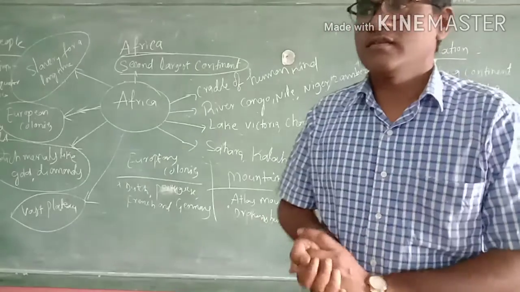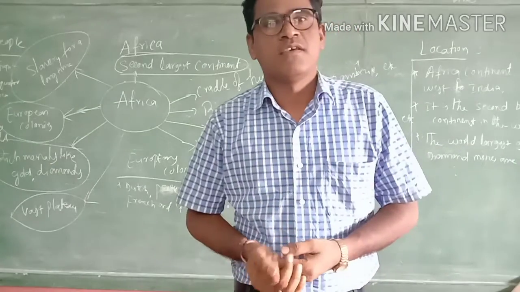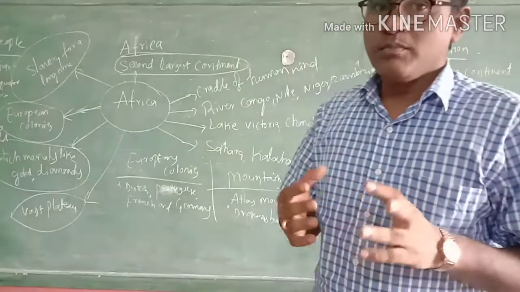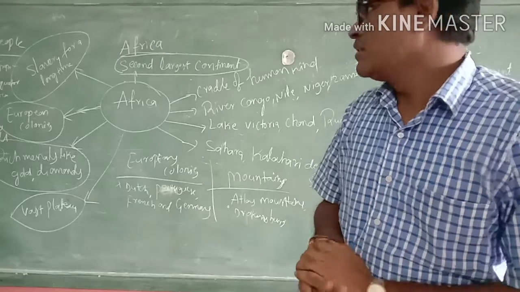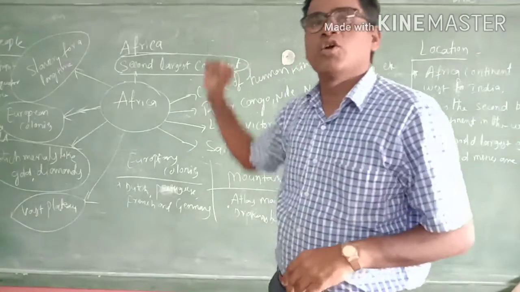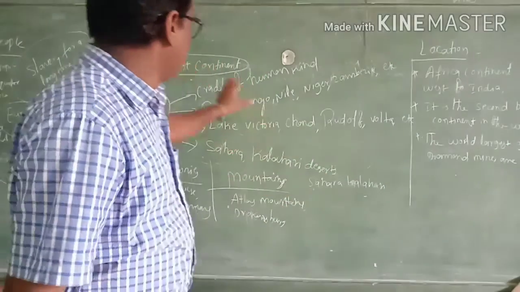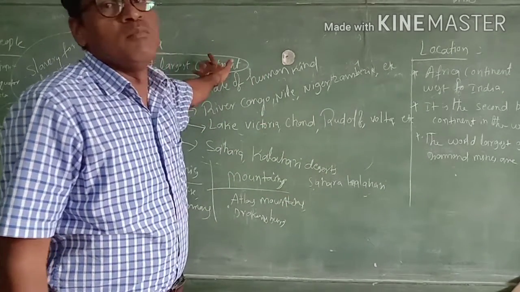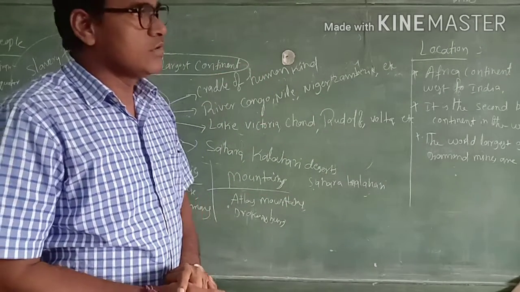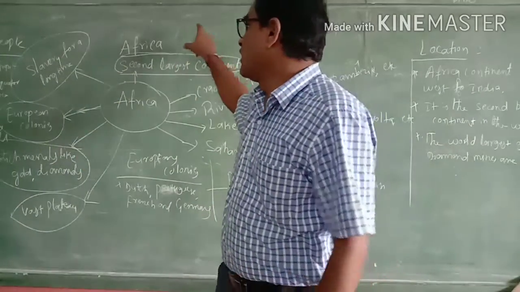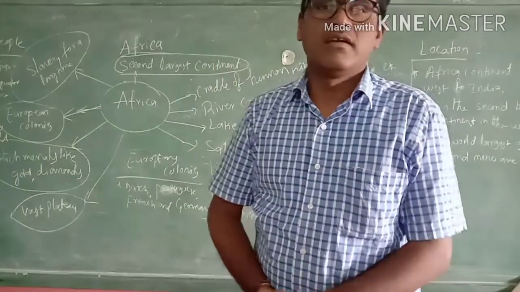Hello everyone. Today I am going to explain one more important topic in 7th class, that is the Africa continent. We are going to study the total information about the Africa continent. We have 7 continents in the world. Out of 7 continents, Africa is also one of the main important continents. Generally we can call this continent a dark continent.